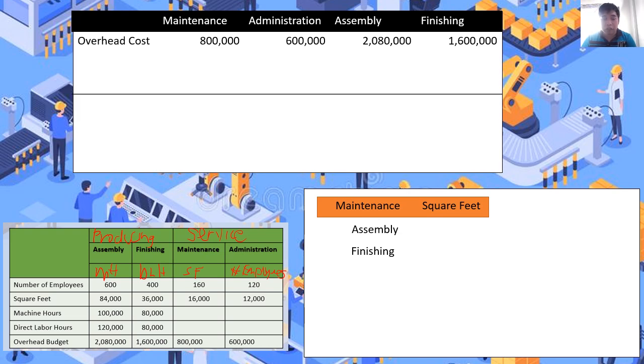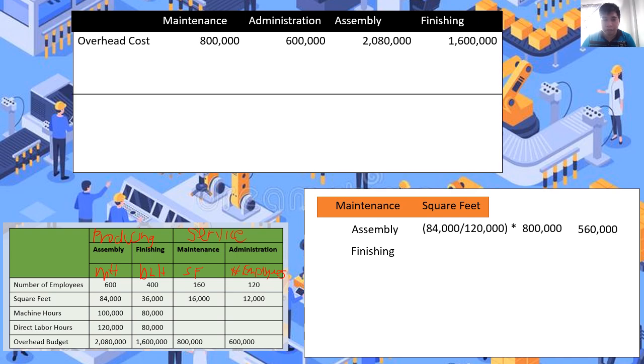So to get the cost to be transferred to assembly department, 84,000 plus 36,000. So ang ating magiging divisor ay yung 120,000. This is the sum of 84,000 square feet for assembly and 36,000 for finishing. So i-prorate lang natin. So 84,000 ay related for assembly, then yung 120,000, it is the sum of the assembly and finishing square feet. So i-multiply lang natin yan doon sa cost na ita-transfer natin from maintenance to assembly department. So kapag kinompute nyo yan, ang lalabas po dyan ay 560,000 pesos.